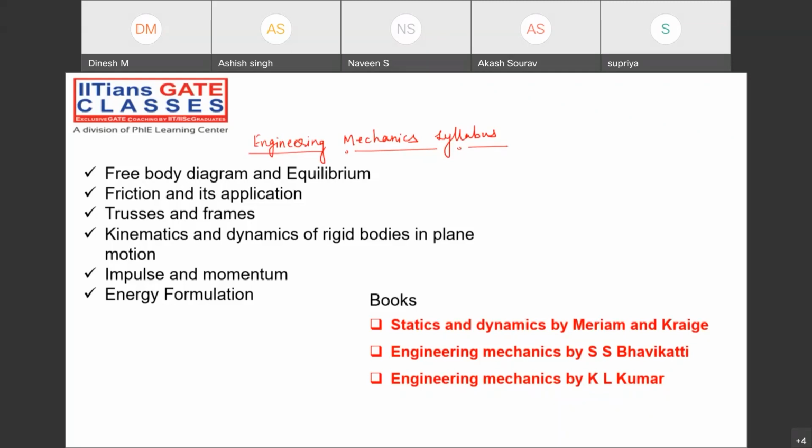coming to the reference book, this syllabus will be in line with the GATE syllabus, whatever is already mentioned in the GATE 2022 syllabus.